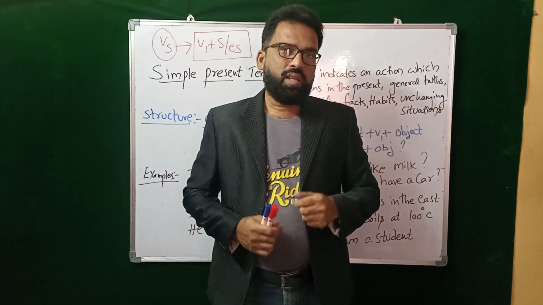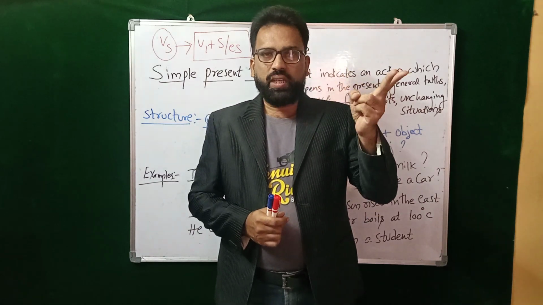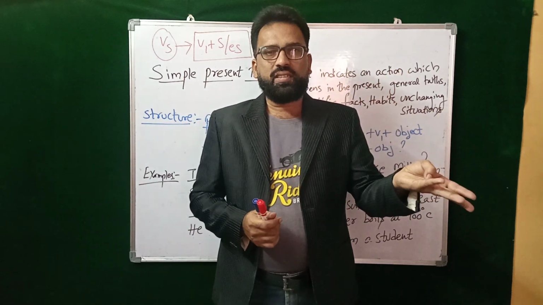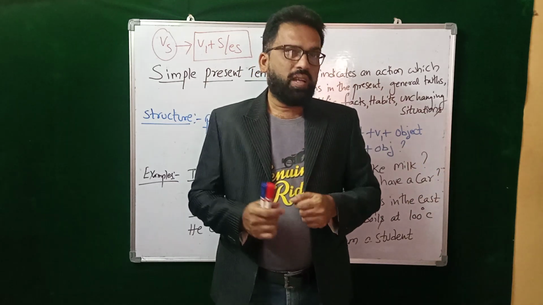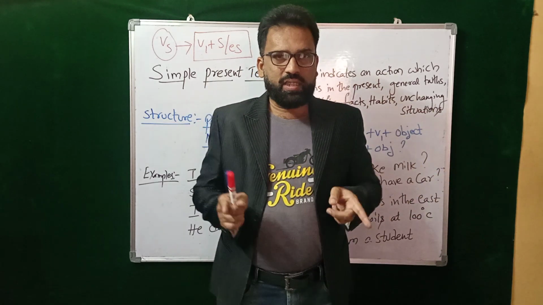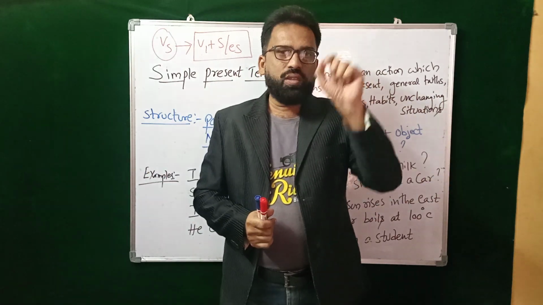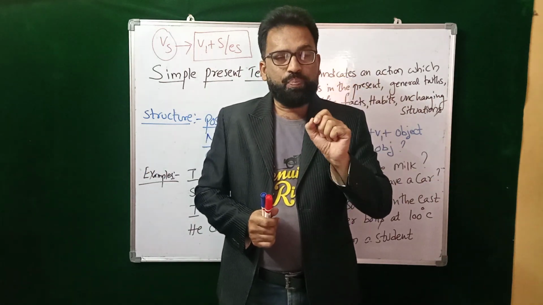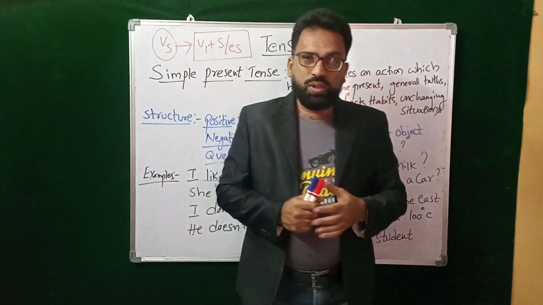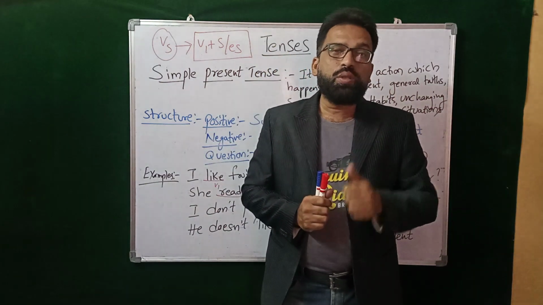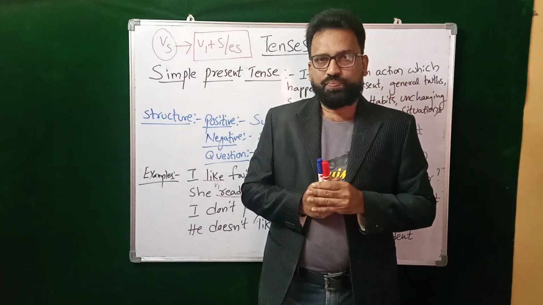One more example. I read, you read, we read, they read. One more example. I eat, we eat, you eat, they eat. Got it? So here we are using only V1 form. Whereas for using V5 form, we have to use does form.